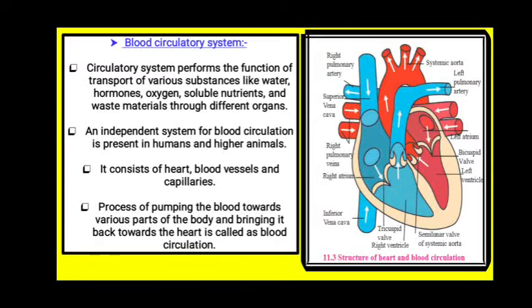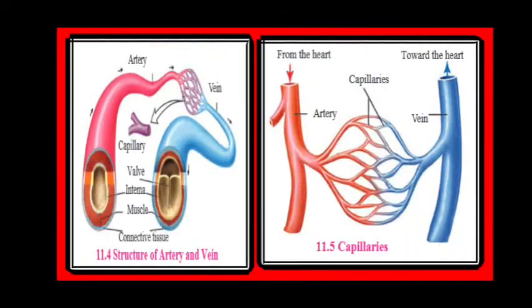And this is the diagram for the structure of heart. And I had explained you all how the circulation takes place with the help of diagram. I hope you remember everything. Now this is the diagram for the structure of arteries and veins, and this is for the capillaries. This is just to show the structure of arteries and veins.